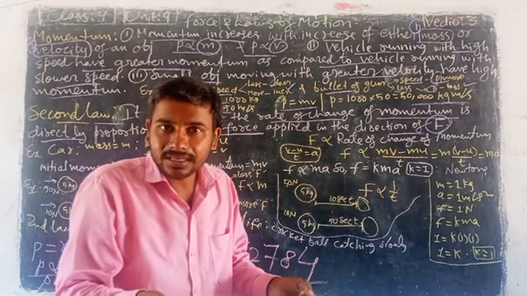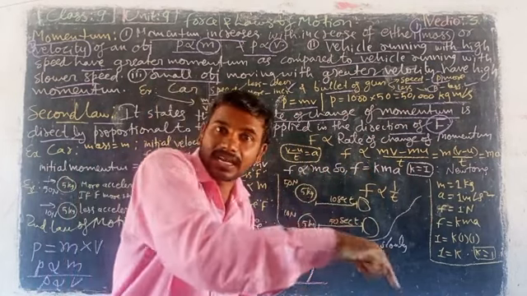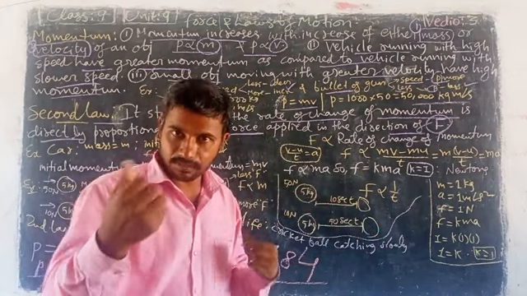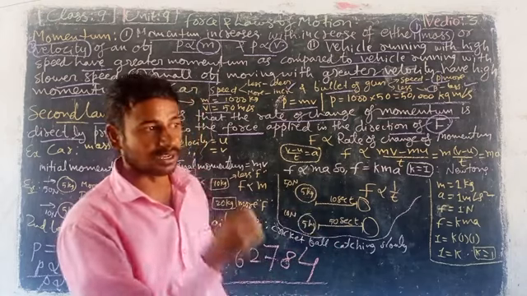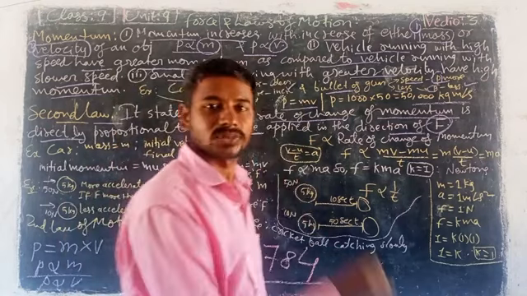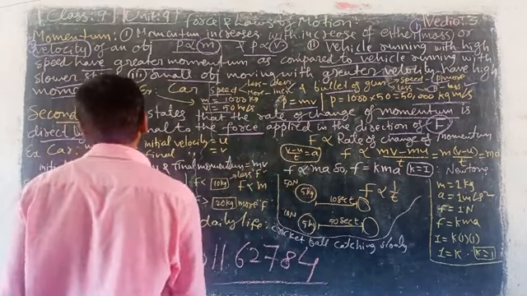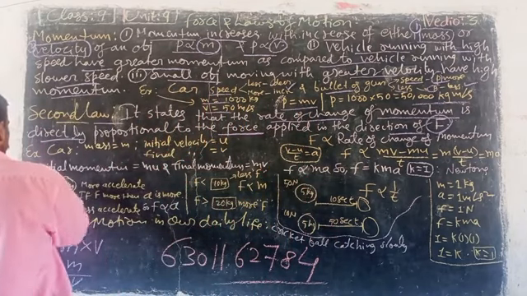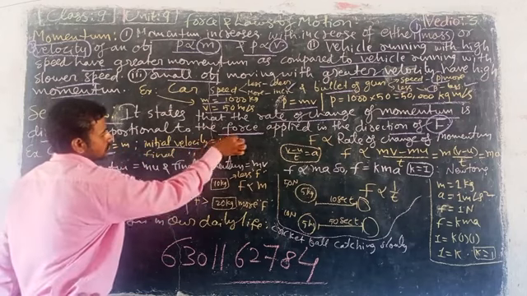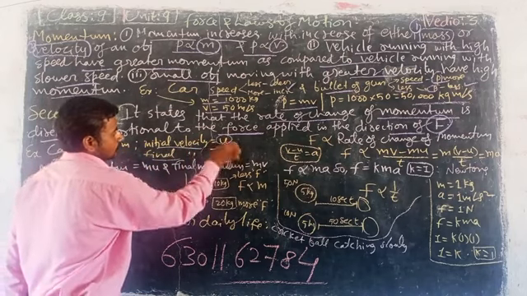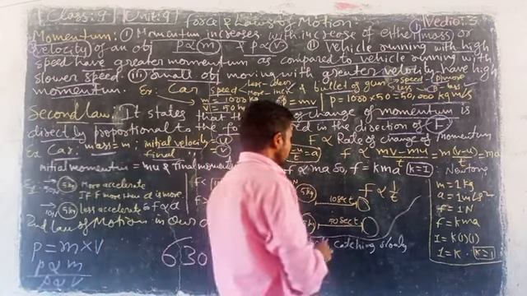When I apply a force in the direction of motion, I am applying my force in the direction of the force, and then automatically momentum will increase. Speed will change. Look here. So, a car, mass is m, initial velocity is u, final velocity is v.